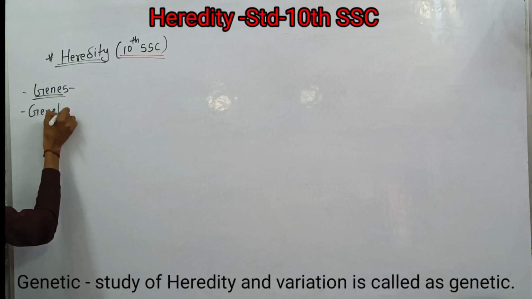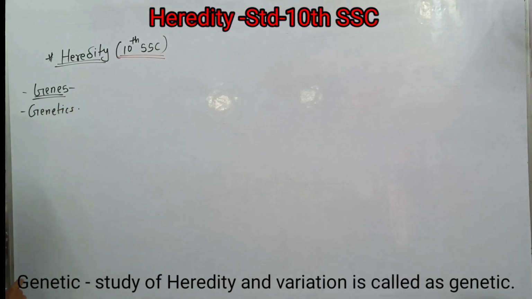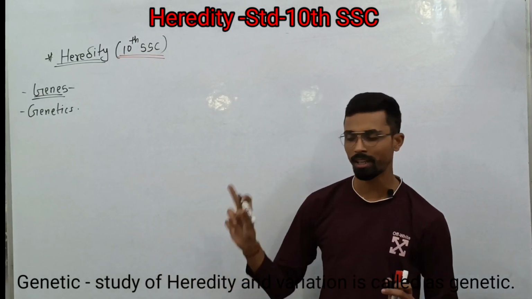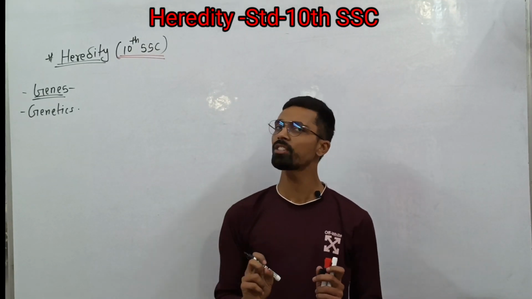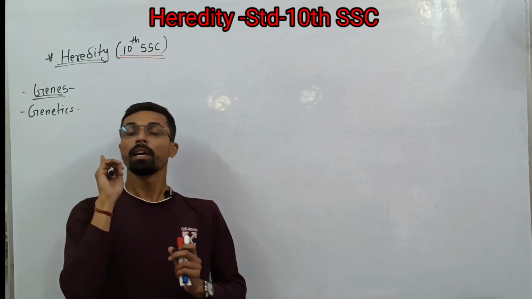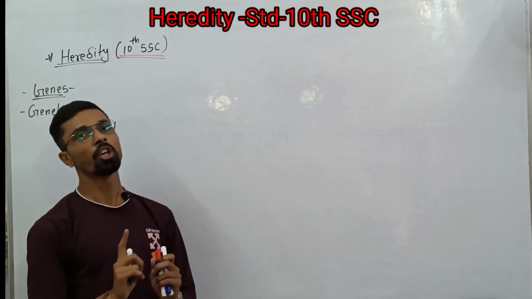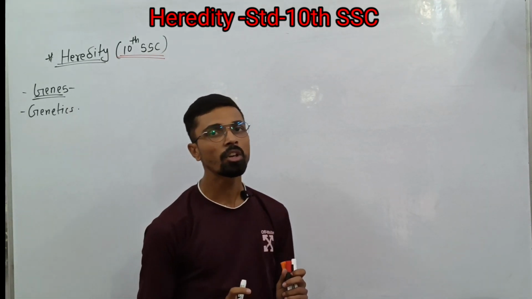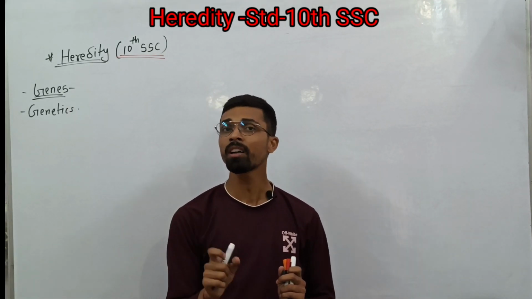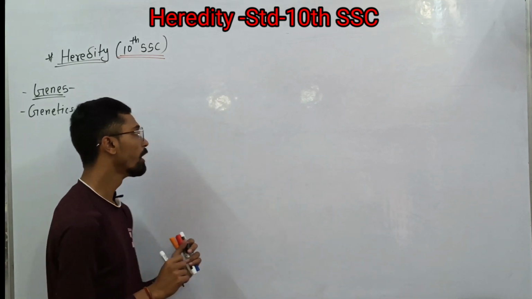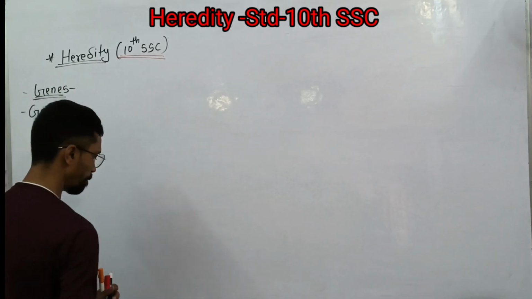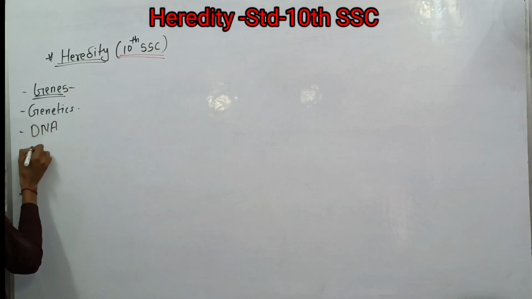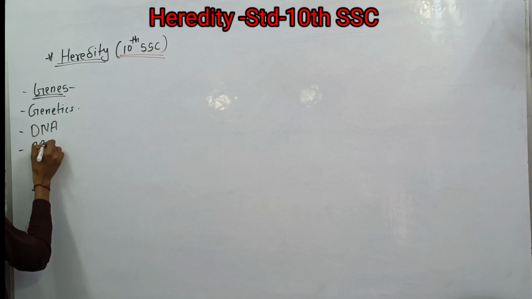Now the next term is genetics. Genetics is the study of heredity and variation. In class 9th we have already studied the term genetics, that the study of heredity and variation is called genetics. That term was given by the scientist Gregor Johann Mendel. So this is genetics.